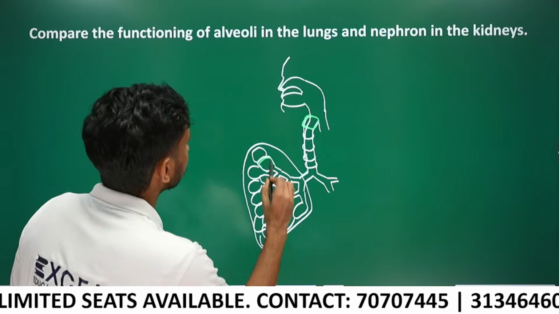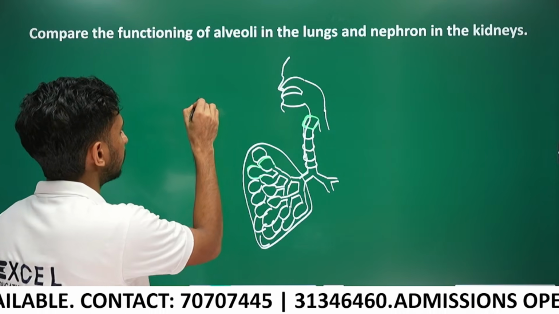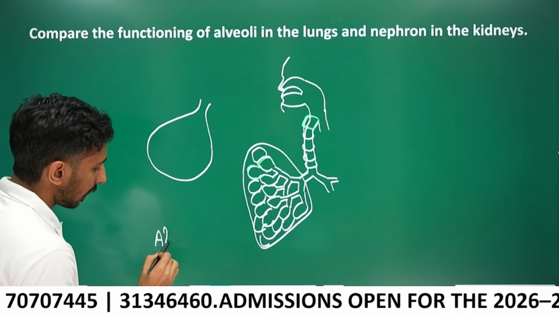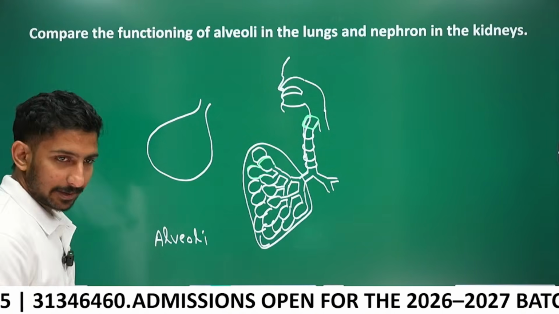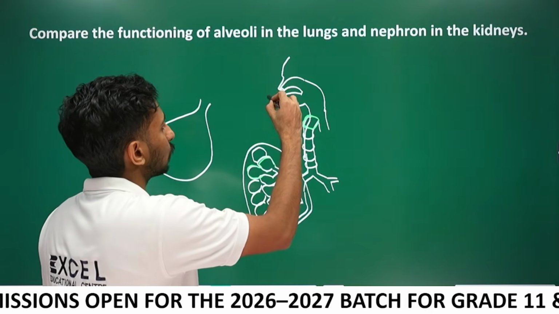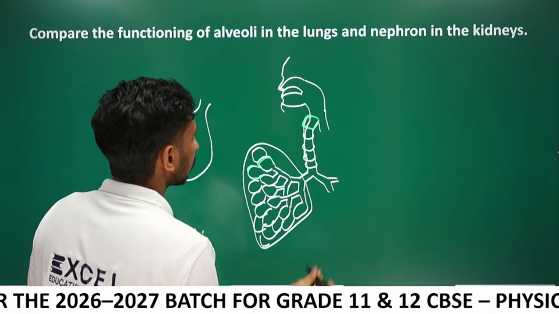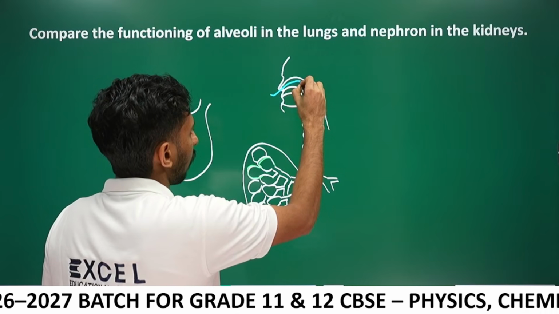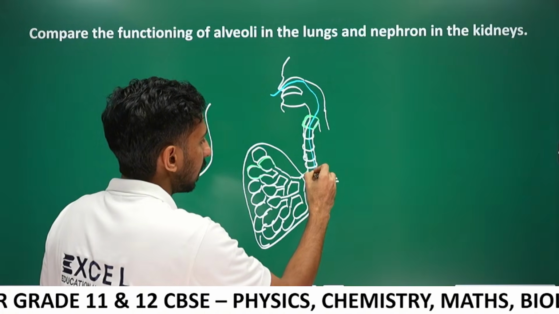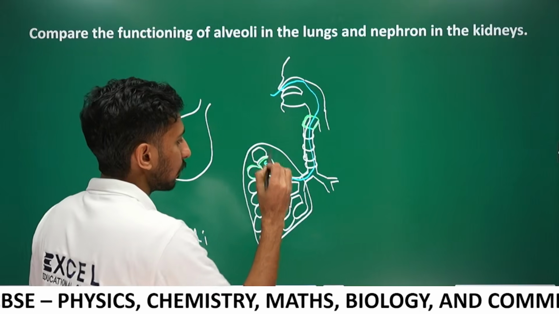Okay, so if you take one such air sac, this is called alveoli. When you inhale, the air goes this way: through nostril, nasal passage, pharynx, larynx, trachea, bronchi, bronchioles, finally alveoli.